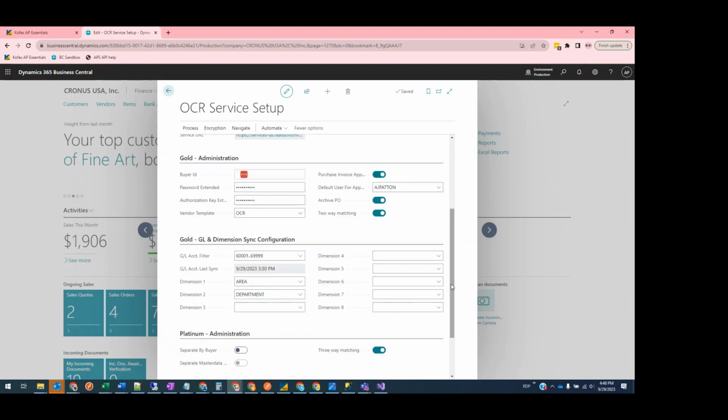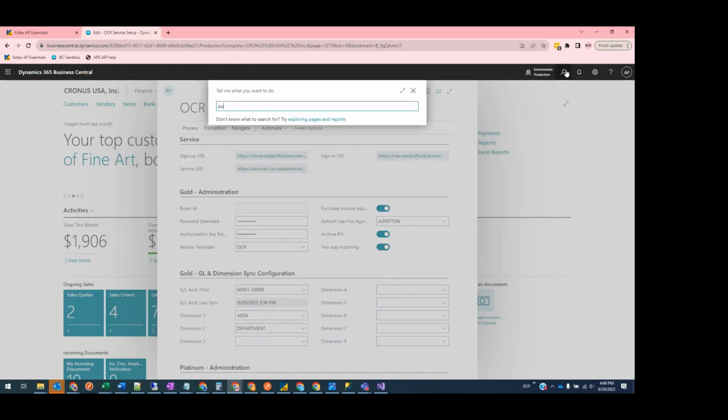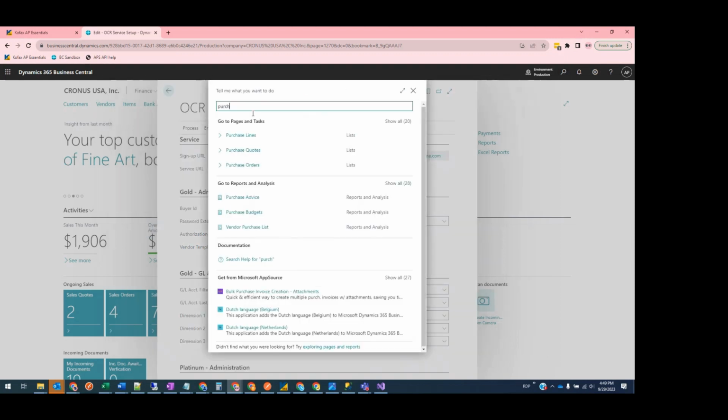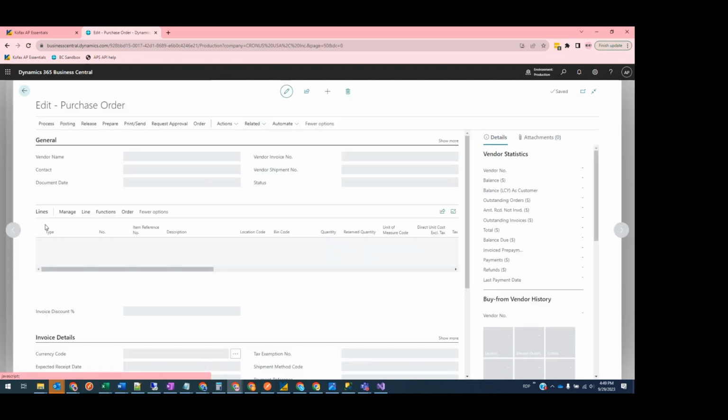In a previous video, we showed how archiving POs, PO syncing, and two-way matching work, and it is very similar for three-way matching. So if I pull up a purchase order, one that has already been released, the base data, the quantities, prices, the descriptions of the line items have already been synced over.